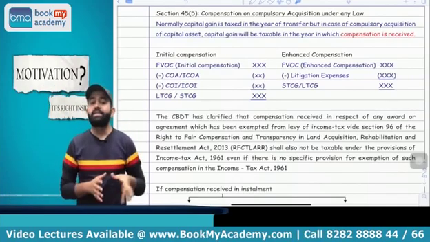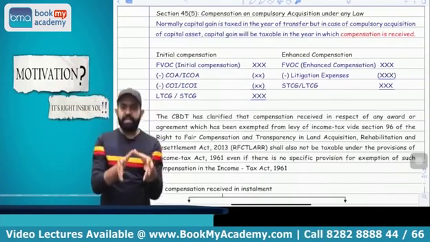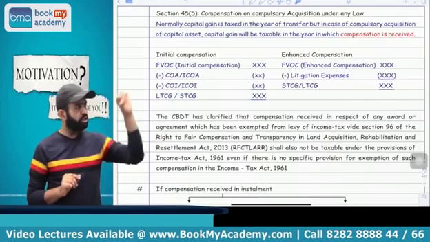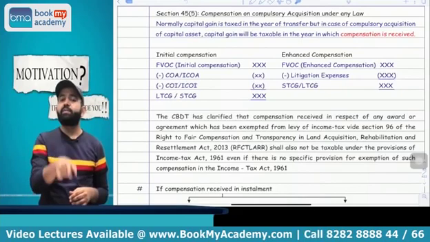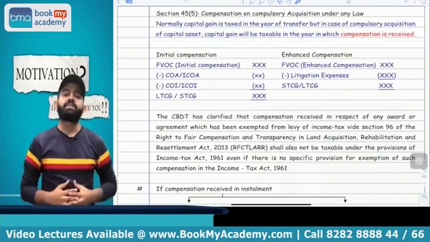Now how will you calculate the capital gain? Suppose first you receive the initial compensation. Then the full value of consideration will be the initial compensation, minus cost of acquisition and cost of improvement. Capital gain will be applicable in the year in which the initial compensation is received.